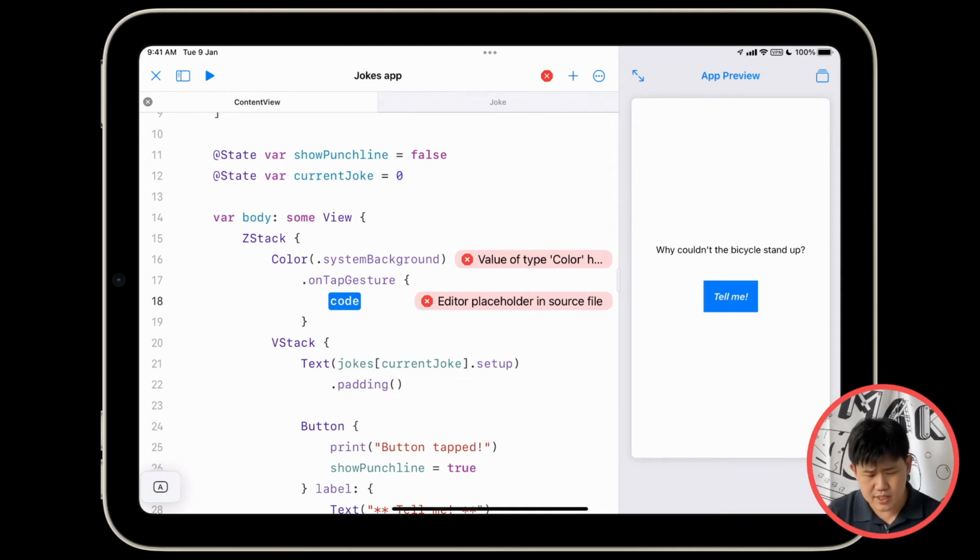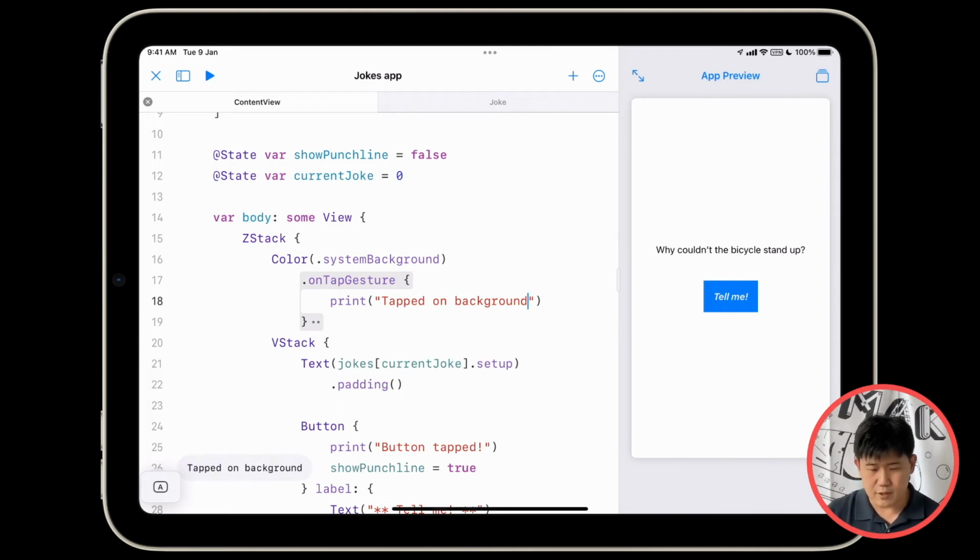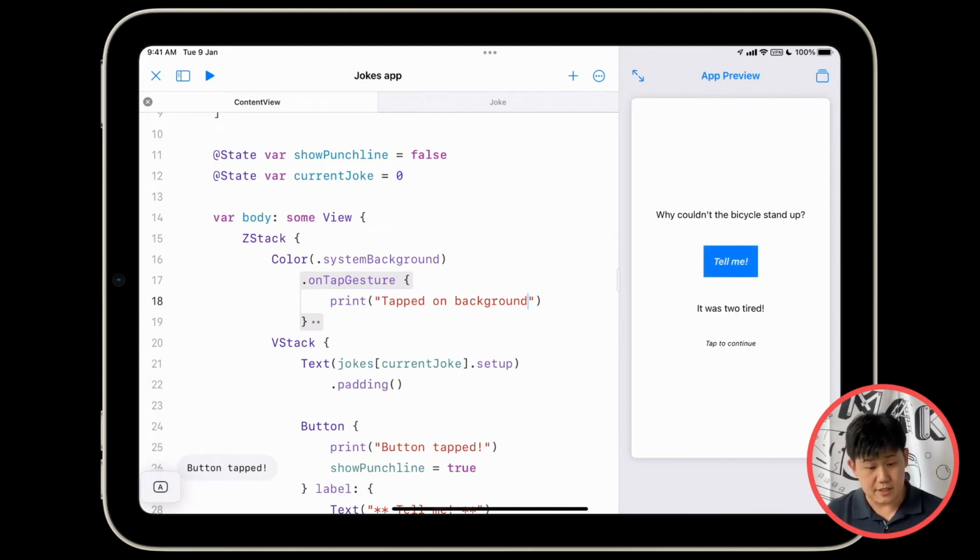So let's test it out. Let's do a simple one that says print tapped on background. Let's now tap on the background, and there you go, tapped on background. If I tap on tell me, it says button tapped. If I tap on background, tapped on background. And notice that it's fine if I want to tap on the button, even though the button's on top of the background. iOS will intercept the button press first, using the button rather than the background.